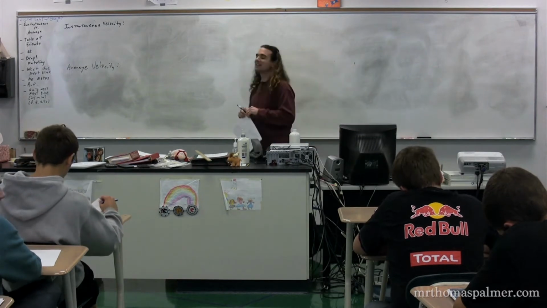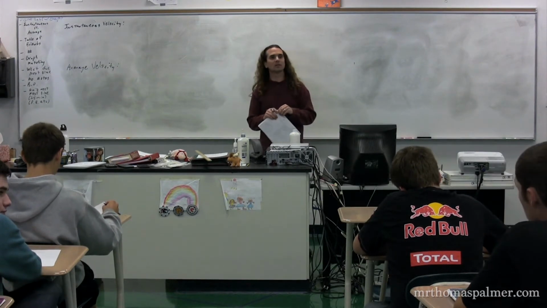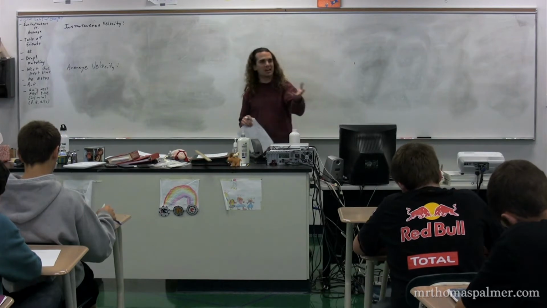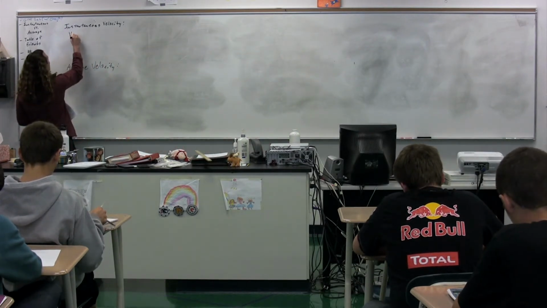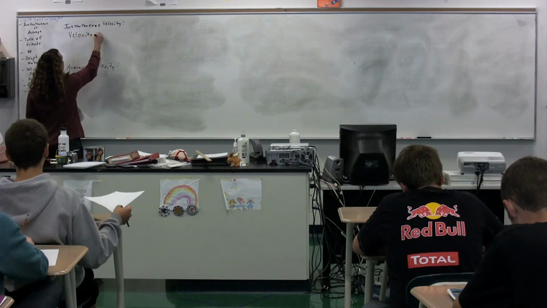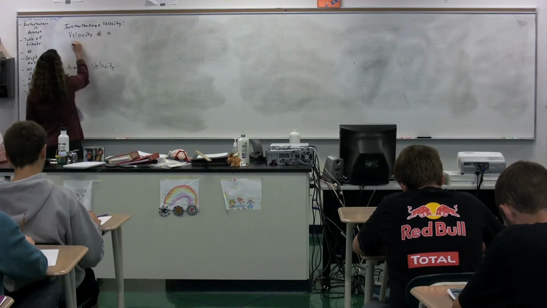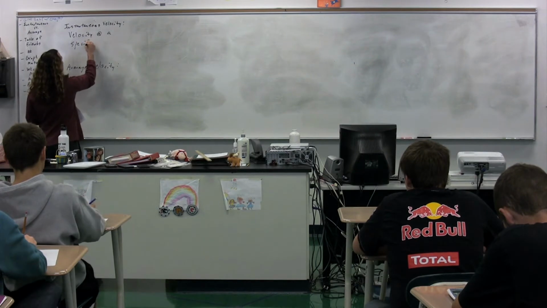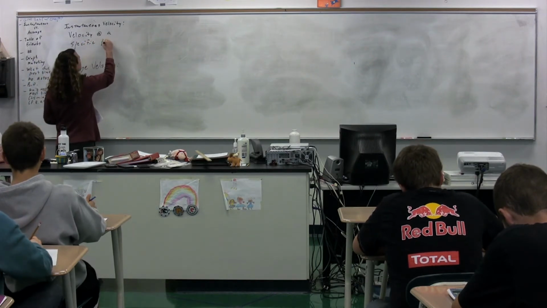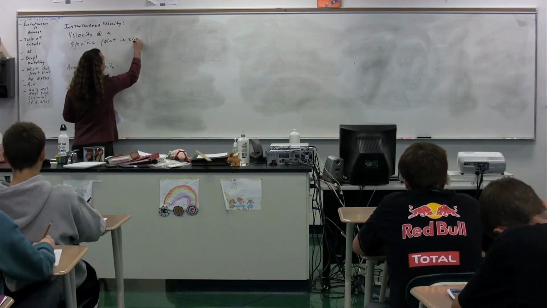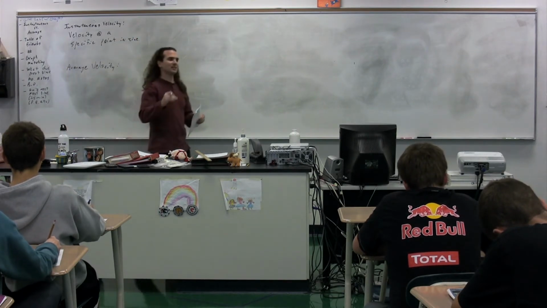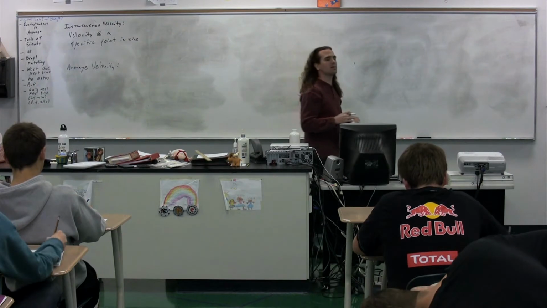Instantaneous is your speed at one specific point in time. Instantaneous velocity, so it would be the velocity at one specific point in time. So instantaneous velocity would be the velocity at a specific point in time. Great. Instantaneous velocity, the velocity at a specific point in time.